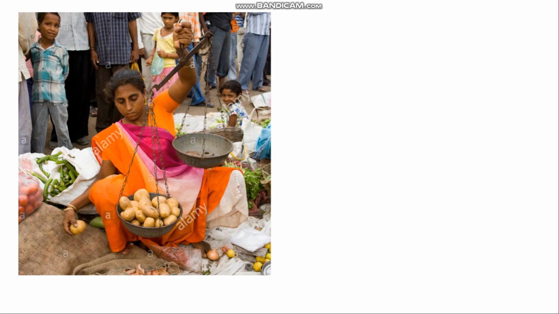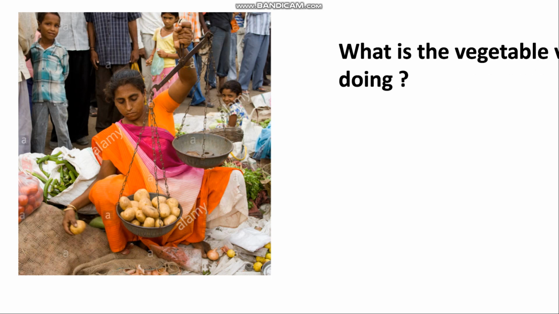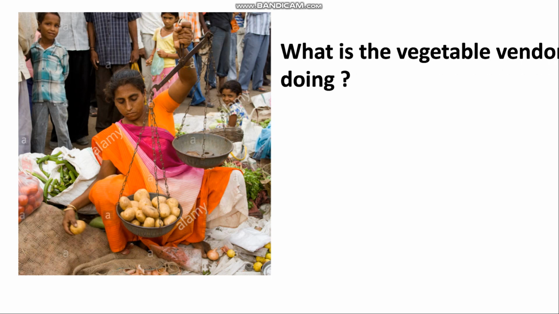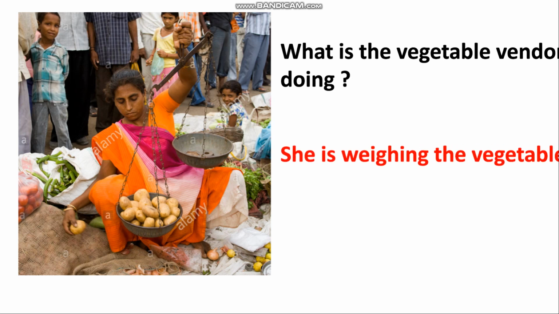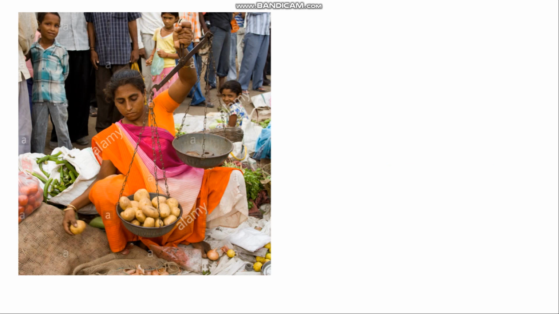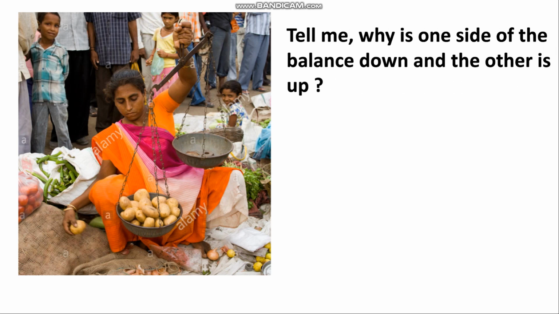Now, can you tell me, I have a question. What is the vegetable vendor doing? She is weighing the vegetables. She is taking the weight of the vegetables. You are absolutely correct. And I have a question for you. See the picture carefully. Tell me, why is one side of the balance down and the other is up? क्यों है ऐसा?